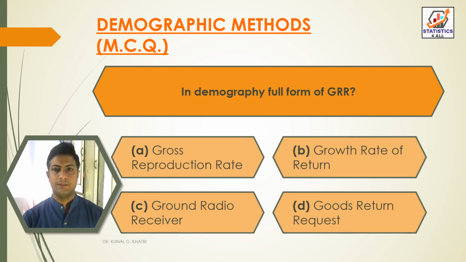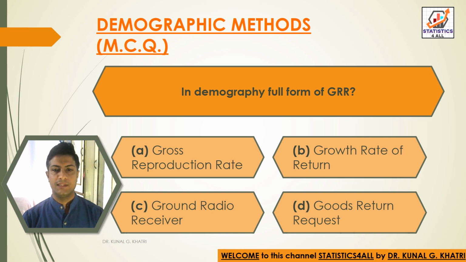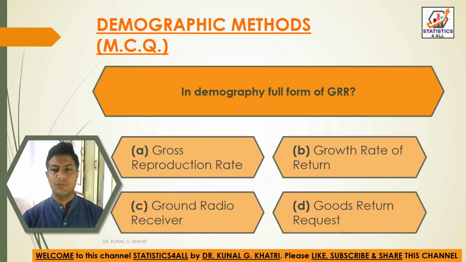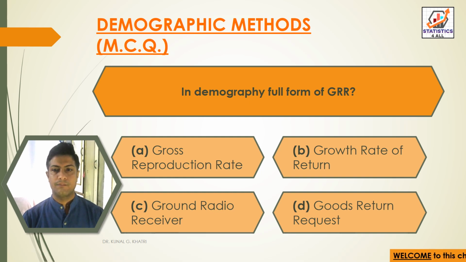Next question, in demography, full form of GRR. Option A gross reproduction rate, option B growth rate of return, option C ground radio receiver, and option D goods return request. So here we have answer option A, that is gross reproduction rate is the full form of GRR in demography.